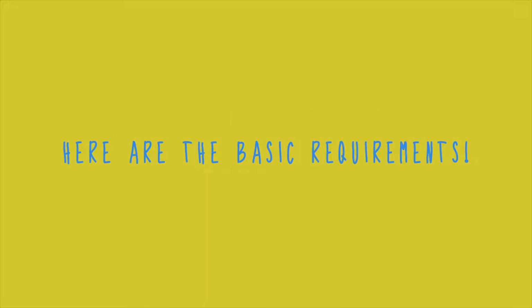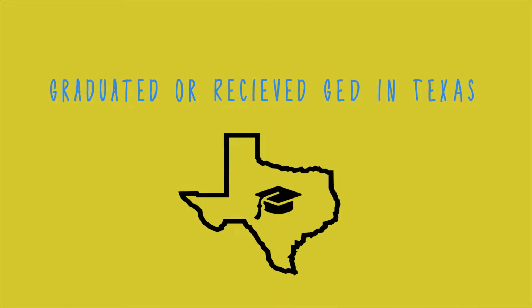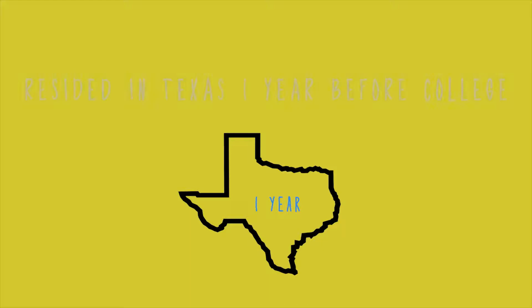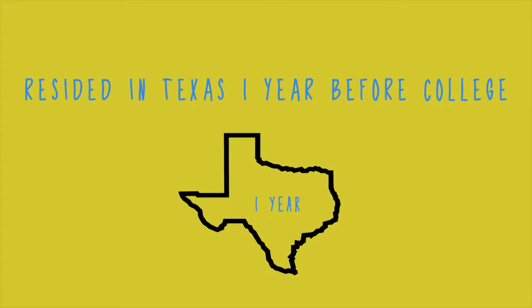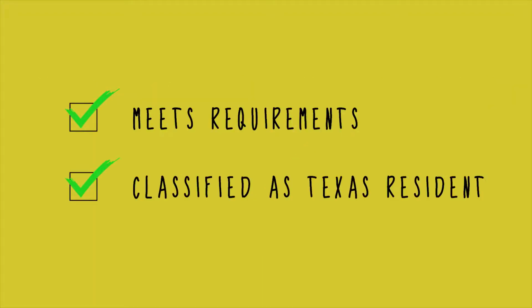Here are the basic eligibility requirements for students to be classified as Texas residents that may make it possible to apply for state financial aid. The student must have graduated from a Texas high school or received a GED in Texas, lived in Texas 3 years prior to graduating high school or receiving a GED, must reside in Texas for at least 1 year leading up to college enrollment, and must sign a notarized affidavit of intent. Students meeting these requirements and who are classified as Texas residents by their college can apply for state financial aid.